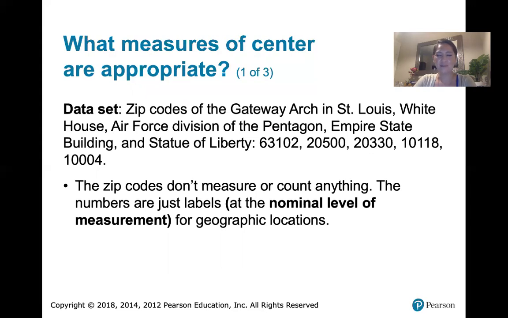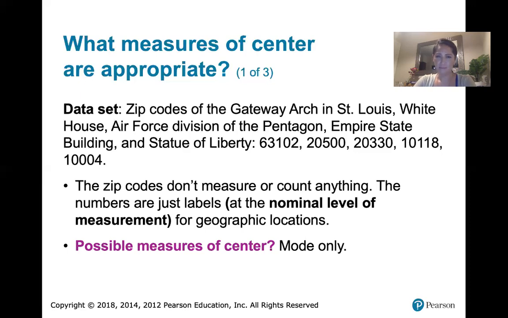These are just labels for locations. These are at the nominal level of measurement. They're not measuring anything or counting anything. They're just labels for particular locations. Since they're labels for particular locations, the only measure of center that might be appropriate is a mode. If you were looking at a bunch of zip codes, you might be interested in which zip code appears the most often.